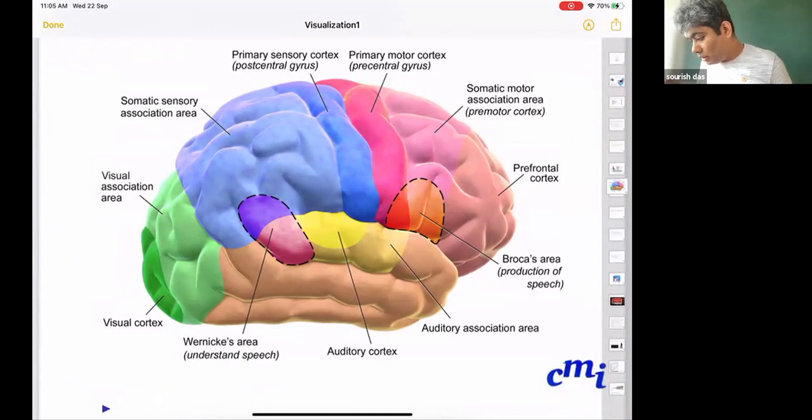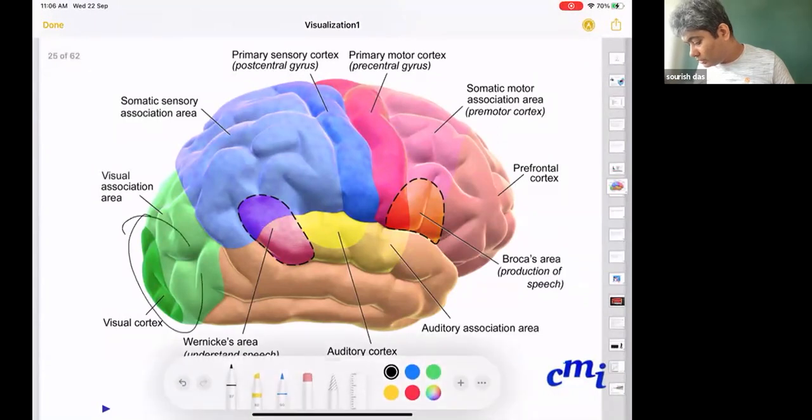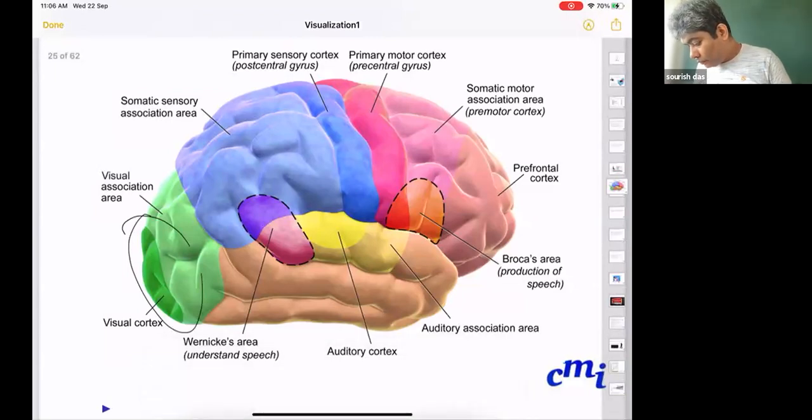Let me explain this. This is our brain. This area is our visual cortex, which helps us see things.